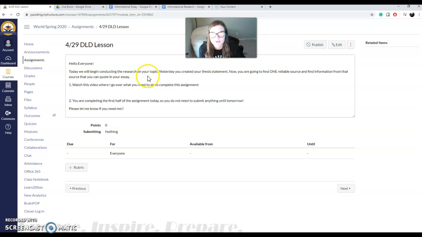So for today's assignment, and this will carry on into tomorrow as well, you're going to start conducting the research on the topic that you chose yesterday and the thesis statement that you wrote. You're going to find one source today and one source tomorrow. That is going to be a reliable source, a source that can be trusted, an academic, scholarly source, to find information that will support your thesis statement and the points that you make in your thesis statement.